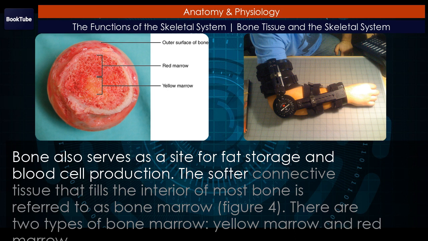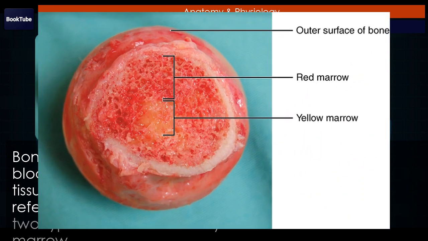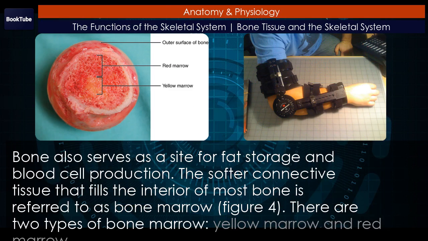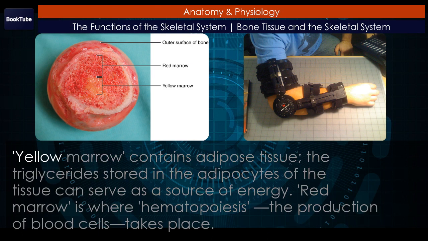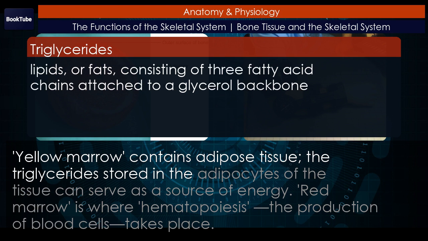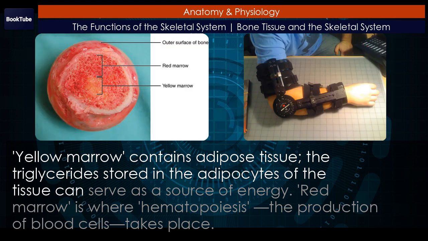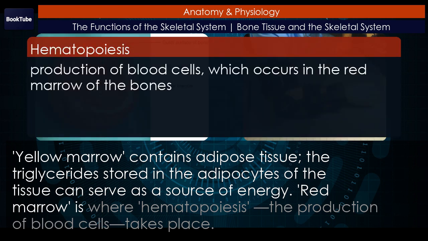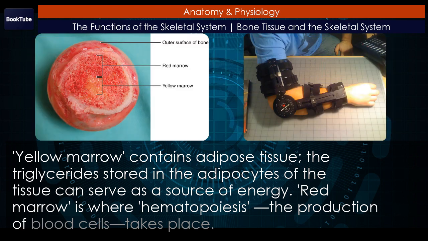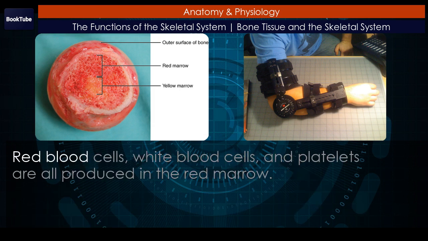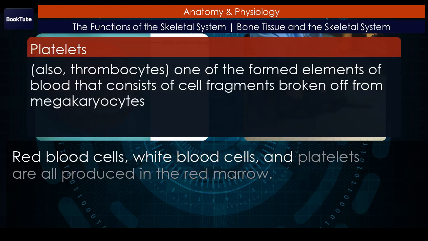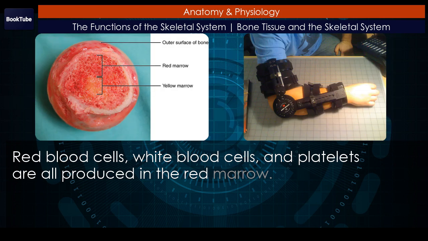The softer connective tissue that fills the interior of most bone is referred to as bone marrow. Figure 4. There are two types of bone marrow: yellow marrow and red marrow. Yellow marrow contains adipose tissue. The triglycerides stored in the adipocytes of the tissue can serve as a source of energy. Red marrow is where hematopoiesis, the production of blood cells, takes place. Red blood cells, white blood cells, and platelets are all produced in the red marrow.